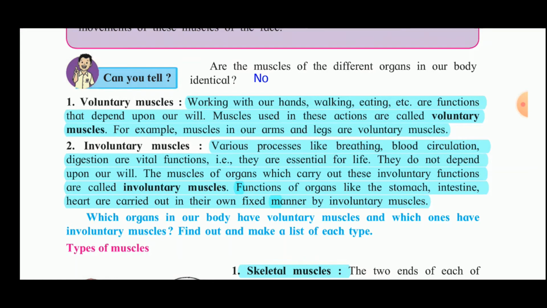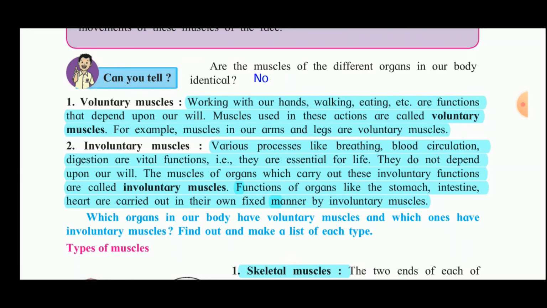Now, the various processes like breathing, blood circulation and digestion are vital functions. That is, they are essential for life. They do not depend upon our will. The muscles of the organs which carry out these functions are called involuntary muscles. Functions of organs like the stomach, intestine and heart are carried out in their own fixed manner by involuntary muscles.